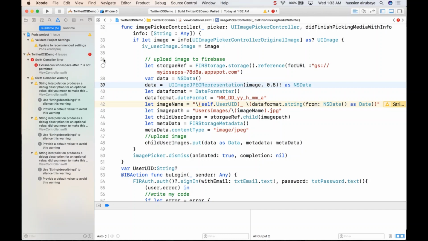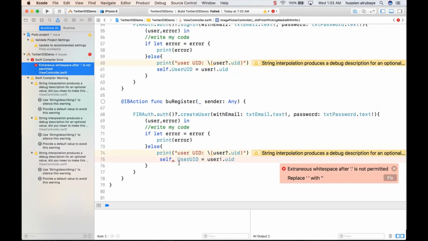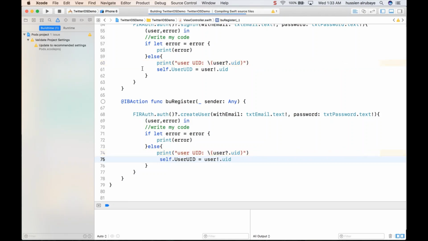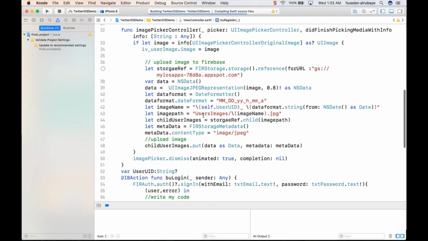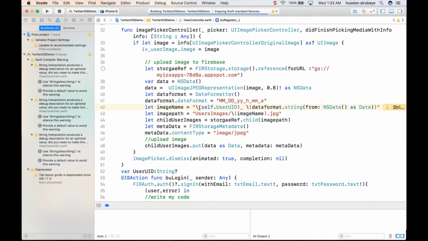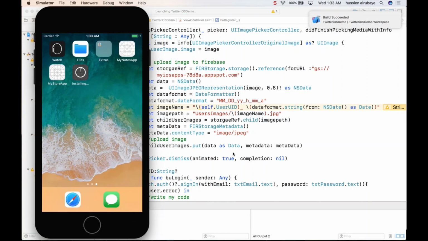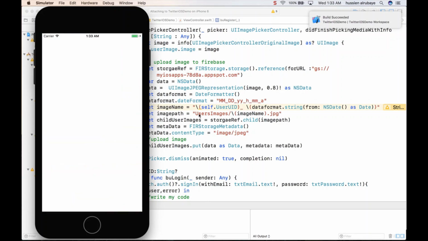But I see it says, hey, there is an error. Say self dot when getting user UID. I like this way of setting the images, so you make sure you will never have two users with the same images. So this is good. And also you learn how to upload images with different names.